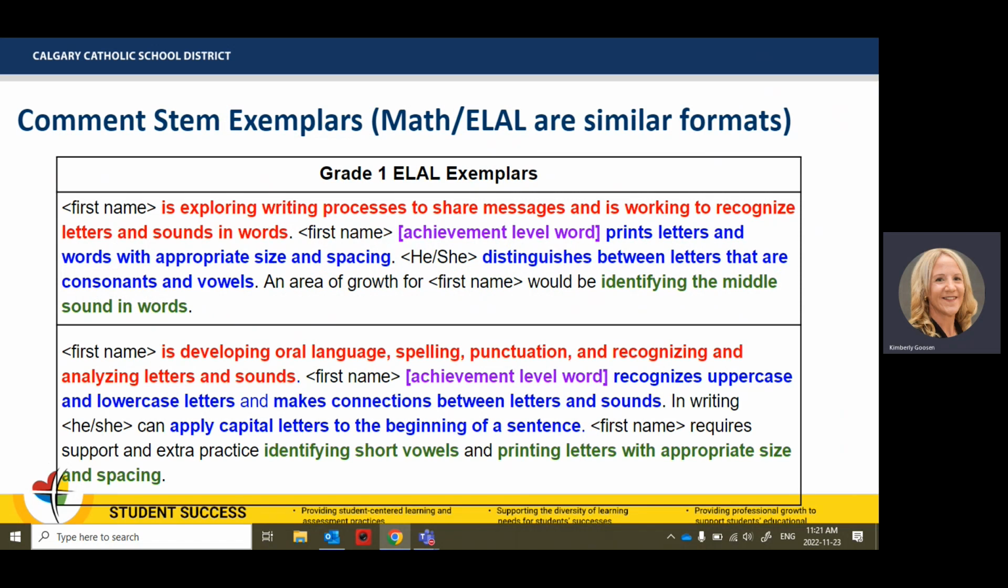So this one is just an example of a grade 1 ELAL exemplar. There are also exemplars for math and phys ed and wellness.